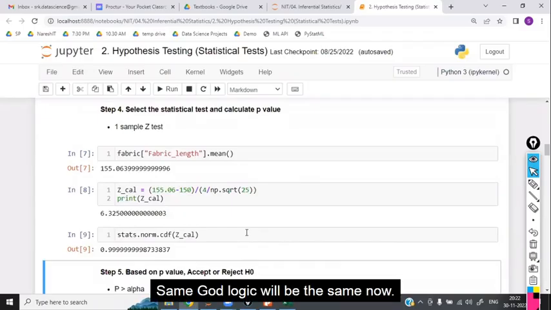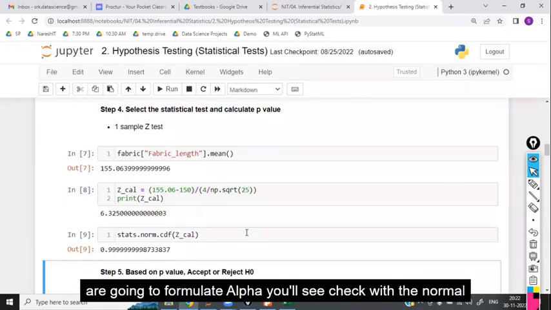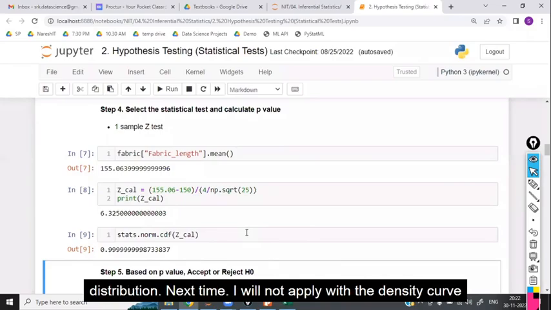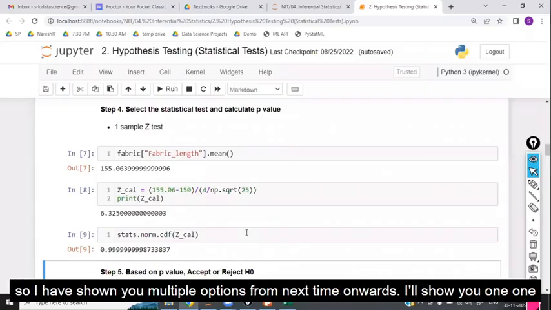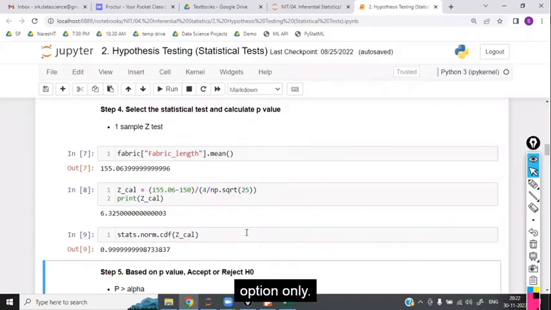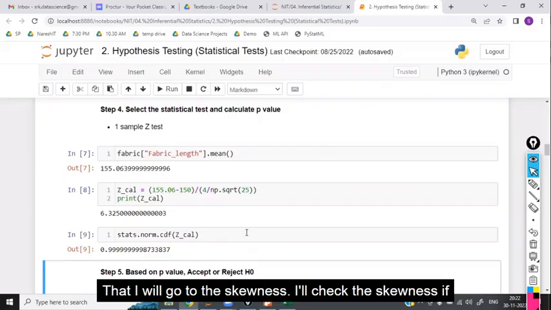The logic is the same. Null and alternate hypothesis you are going to formulate. Alpha you will see. Check with the normal distribution. Next time I will not apply the density curve and all these things. Only one option I will show you. First time I am explaining, so I have shown you multiple options. From next time onwards, I will show you one option only. Directly I will go to the skewness.